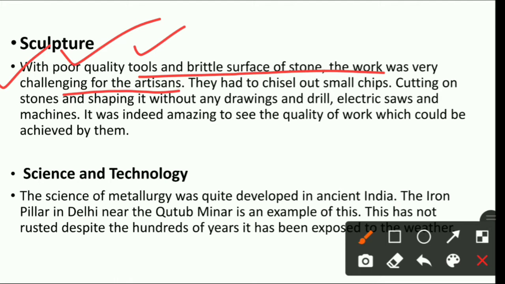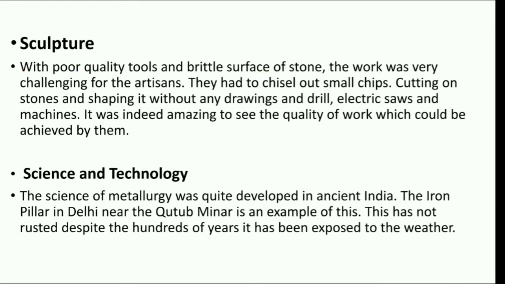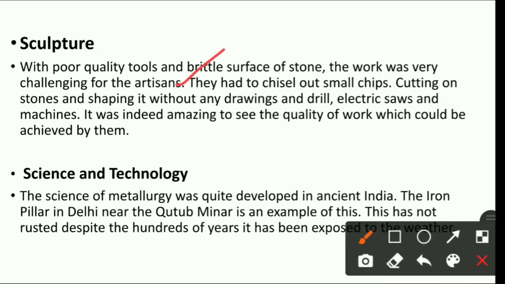In this way, the work of the artisans was very challenging, means it was difficult for the artisans to work with those tools and to work on that brittle surface of the stones. Okay, now see the next line. They had to chisel out small chips, means they had to chisel out, chisel करना उसको, जैसे हम ऐसे ठोक ठोक कर तोड़ के निकालते हैं, chisel out, और या फिर उसको एक छीलना, जिस तरह से भी आप बोलो.